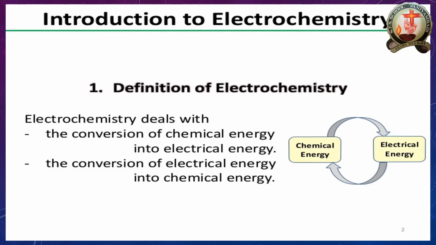Then anode and cathode carry the electron around the circuit. The circuit gets rotated with the help of the momentum of the electron. The momentum of electron is called electricity.